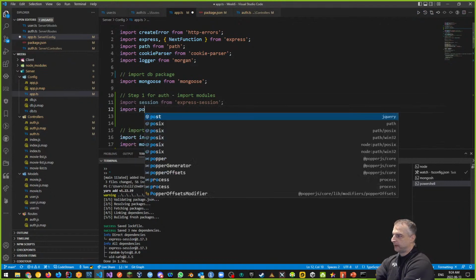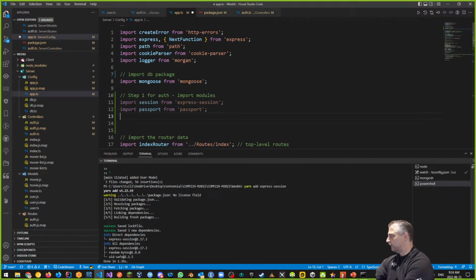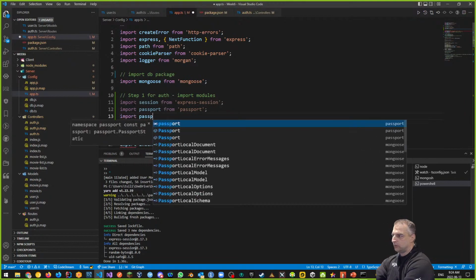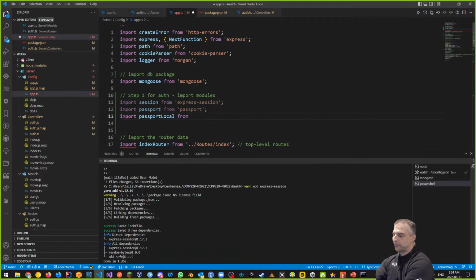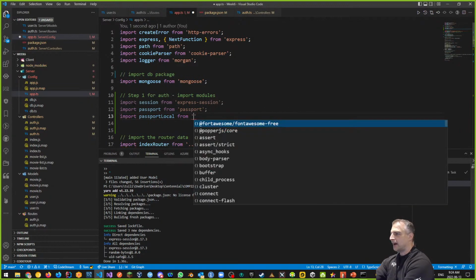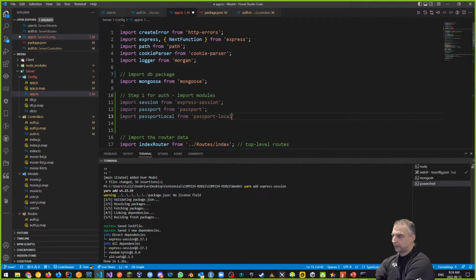We also want to import passport. We also want to add in passport-local from this. Remember, passport-local is our local authentication. Really? You got it 1.0? That's interesting. Passport-local, so we want that in there as well.